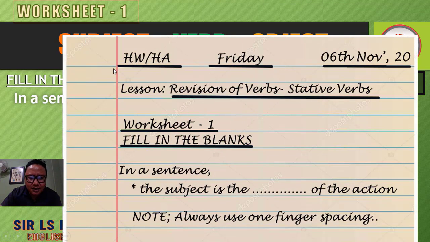Homework or home assignment, underline it. Here, Friday, the day, and the date. Here, the lesson: revision of verbs, stative verbs, worksheet number 1, fill in the blanks. And in a sentence, you have to do it like this. And note, always use one finger spacing. What's one finger spacing? I think you have learned it, right? How to use the format of this. I think Miss Cynthia has demonstrated the format of how to do our work. So it's somehow like this. If you want, you can take a look back at what Miss Cynthia has done.